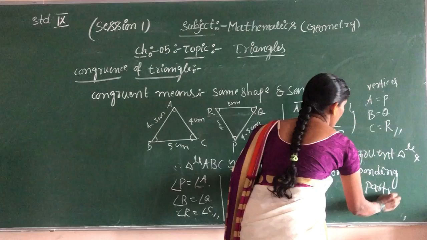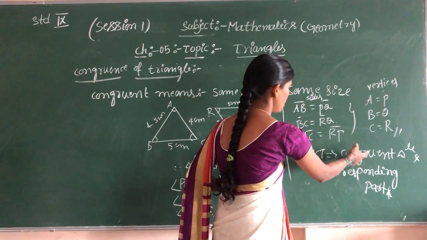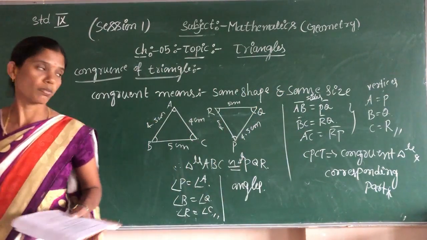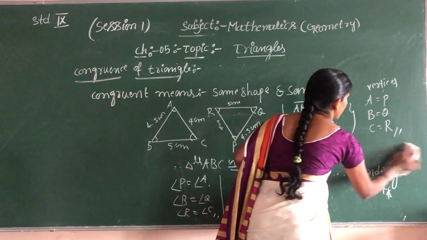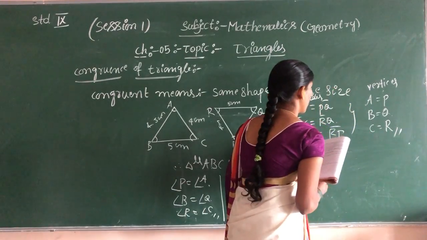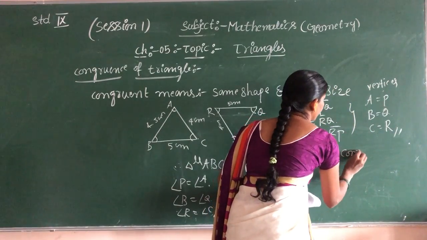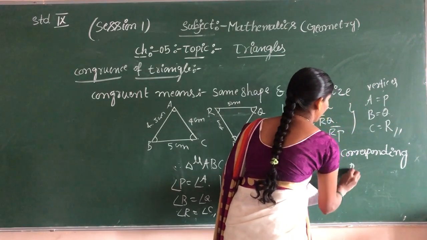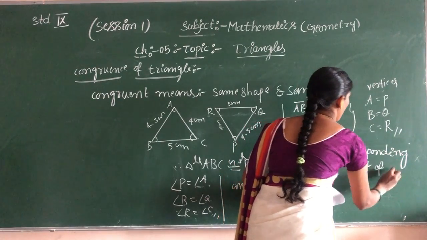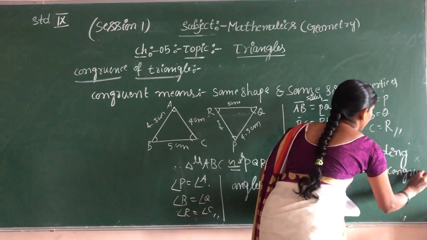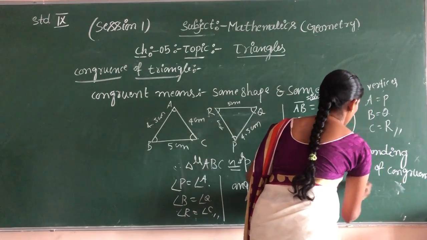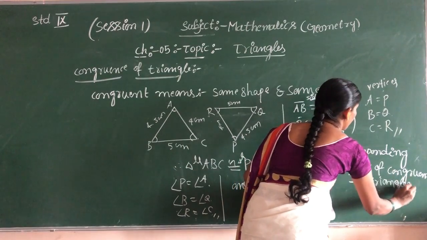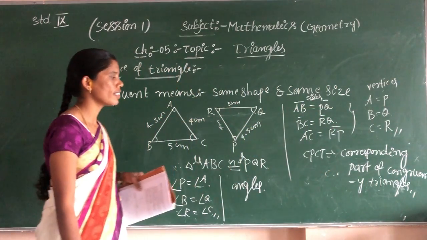CPCT. Expand. CPCT means corresponding part of congruent triangles. This is sometimes confused with that. Corresponding part of congruent triangles. CPCT expanded form: corresponding part of congruent triangles.